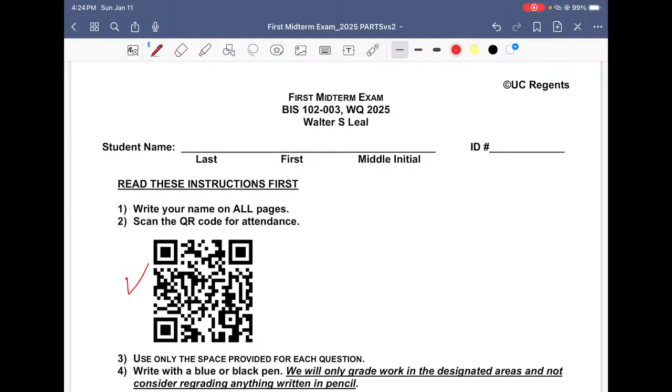The first thing you should do when you pick up the exam: don't get excited and read the exam. Just look at the instructions here and make sure that you write your name and the ID, and you write your name on all pages. The reason is that we're going to be scanning these exams, and when we scan them, we cut them apart. If you don't have your name on all pages, we may not know that this is your exam, and they may assign that to someone else. So the first thing we do is write your name on all pages.